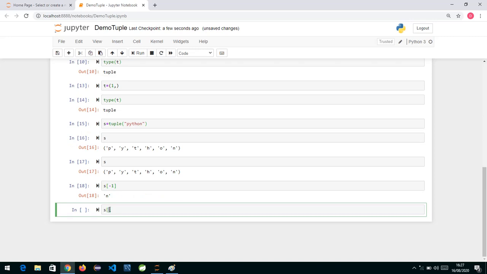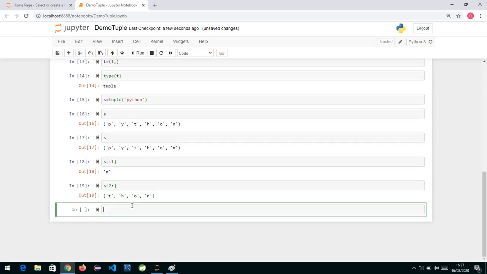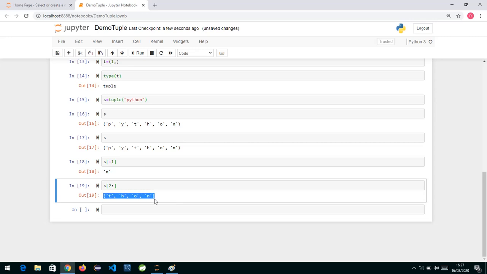Similarly, suppose I write 2 colon. Let us check now. If I say S of 2, definitely we will get T. Now if I say 2 colon, I'm trying to do slicing. Indexing will give you a single element whereas slicing will give you a subpart of that. So if I do slicing over here, you can see it is giving me THON, a new tuple it is creating, and giving it to me in return.